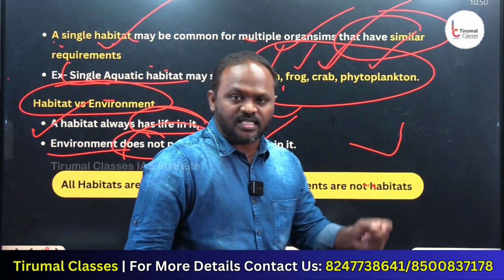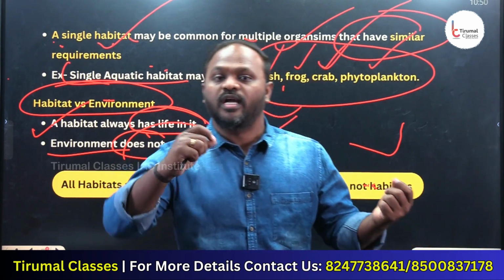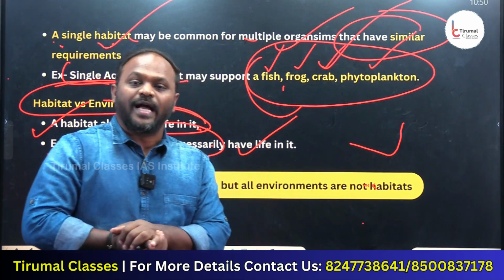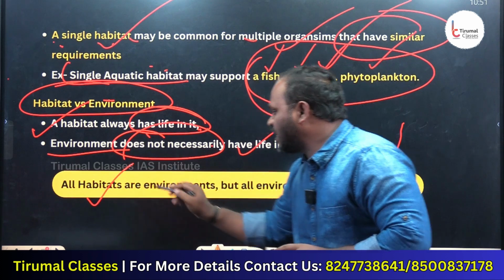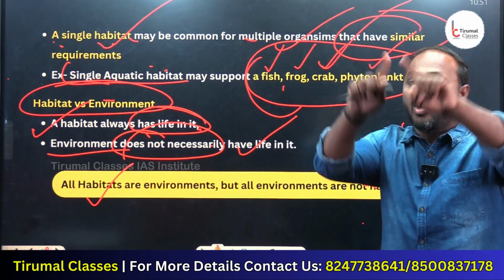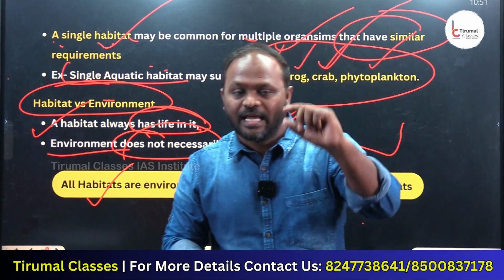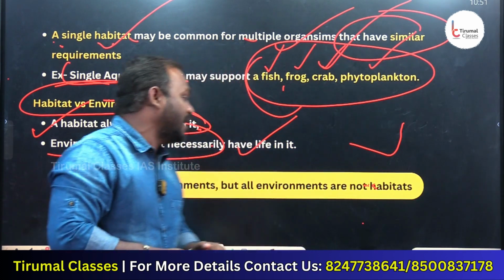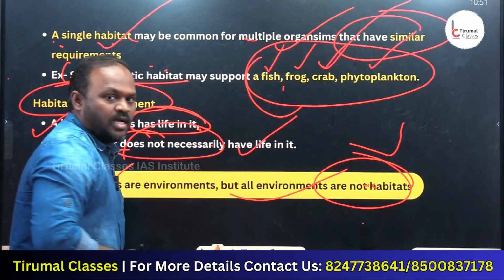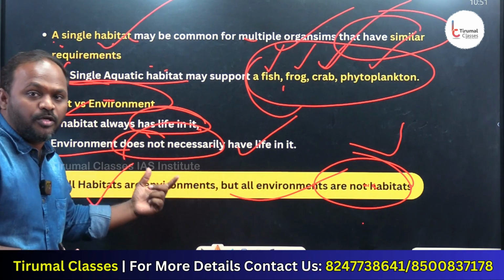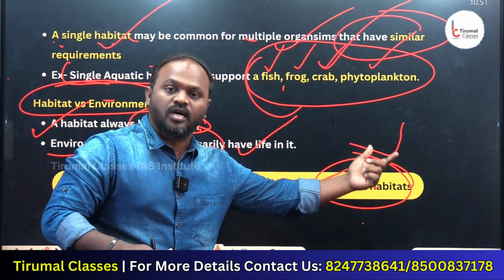A habitat definitely has life. An environment may or may not have life. That is the primary difference between habitat and environment. All habitats are environments. Very important. All habitats are environments because in every habitat we have life. But all environments are not habitats. That means every habitat has an environment, but every environment may or may not have a habitat.